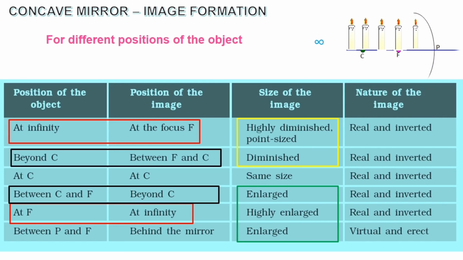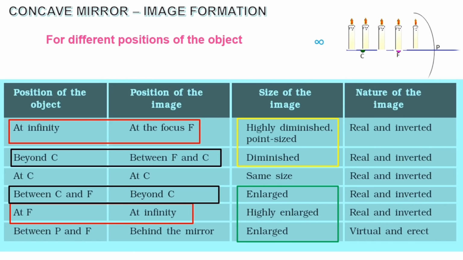Okay, now the next column, moving on to the size of the image. The first two boxes I've marked with a yellow color box, that is first two rows. If you see, highly diminished, point size or diminished. And the next one is same size, the mid one is same size because same position the object and image is present. And the last 3 cases are fully enlarged. So the first 2 cases are diminished and the last 3 cases are enlarged.